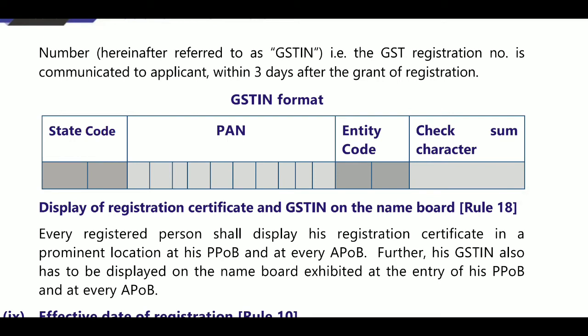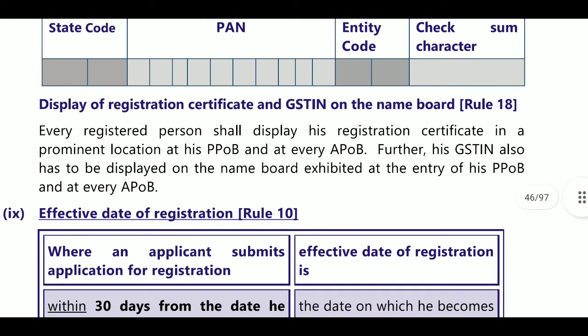Next, display of the GST certificate and GSTIN on the name board. Rule 18: it is mandatory. Every registered person shall display his registration certificate in a prominent location at his place of business, and at every additional place of business. Further, his GST number will also be displayed on the name board exhibited at the entry of his place of business and every additional place of business.